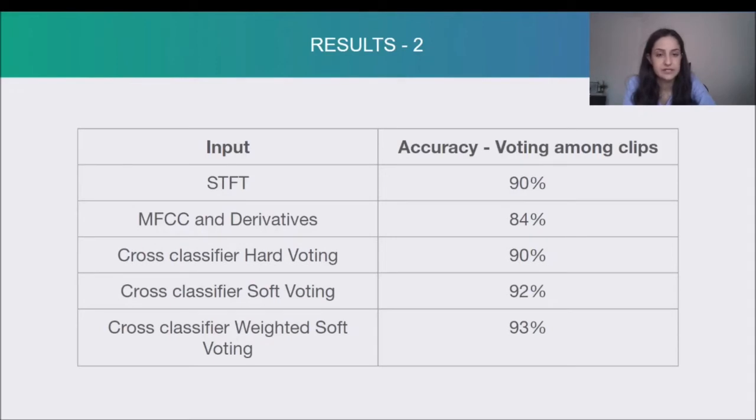The final accuracy, apart from being encouraging because it improved the accuracy we had by the single models, is also very encouraging because the state-of-the-art model in the same dataset has an accuracy of 94%. This means that we are pretty close to that.